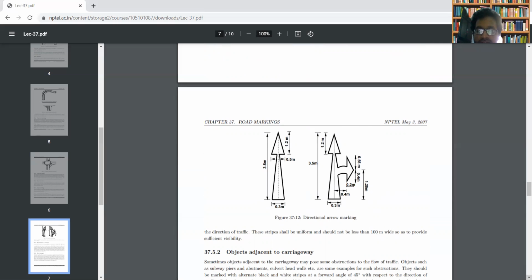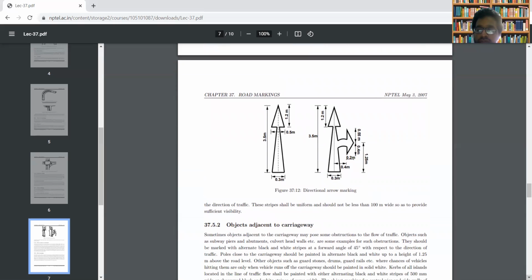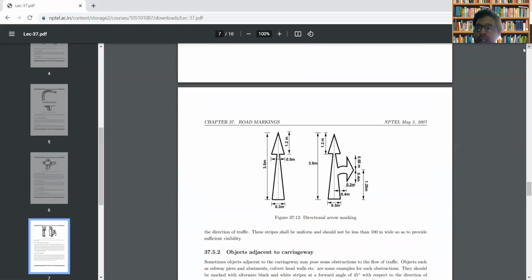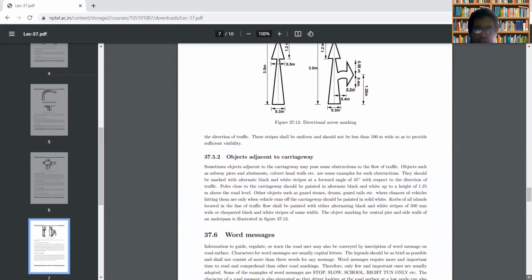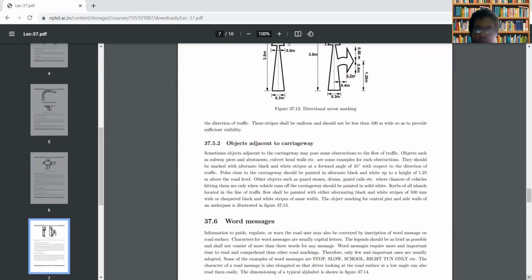Next one is objects adjacent to carriageway. The first one we have discussed is providing markings on the objects in the carriageway itself, as in the case of channelizing islands, raised medians, etc. Whereas another way is objects adjacent to carriageway. Some objects adjacent to the carriageway will cause some obstruction to the flow of traffic.